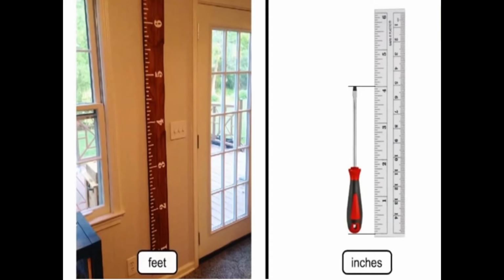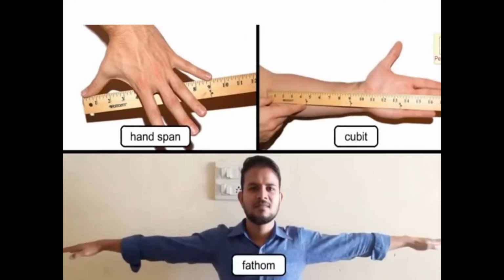Now, look at the picture, children. Feet. How many feet are there? That is also one object we are going to measure. And small distances we measure with a scale. Inches and centimeters are used to measure on a scale.